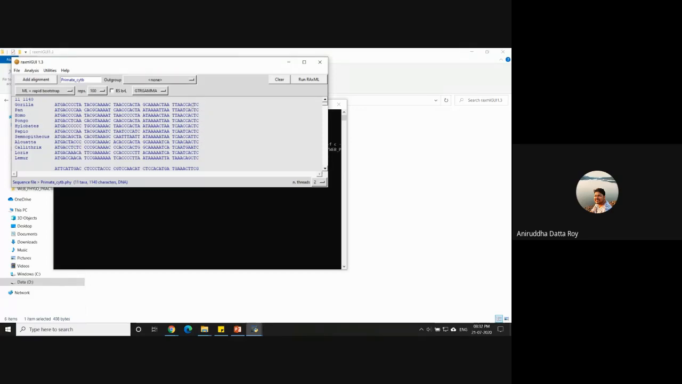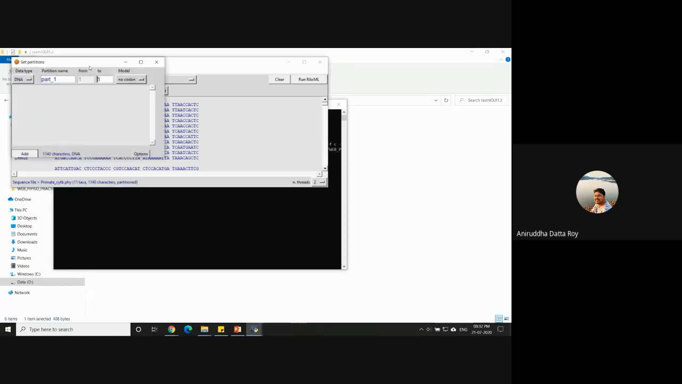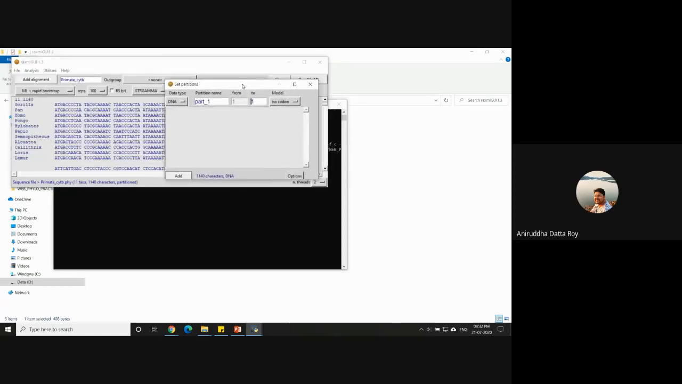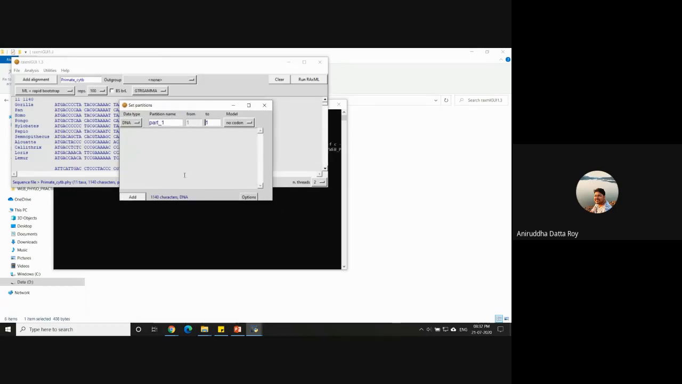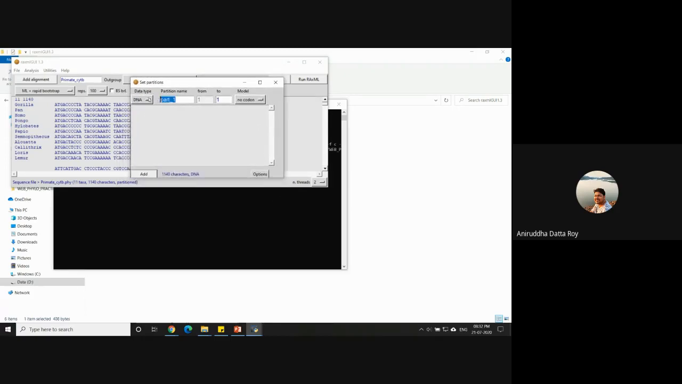Okay, so now that you've loaded the alignment, what we're going to do next is set the partitions. We're going to go into analysis, and there is an option called set/edit partitions. Let's click on that. I am going to make some imaginary partitions here just to show that we can partition it in various different ways. I'll name these partitions; I can name it anything I want.